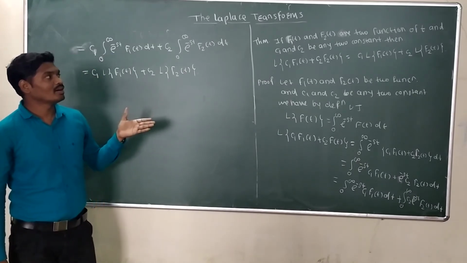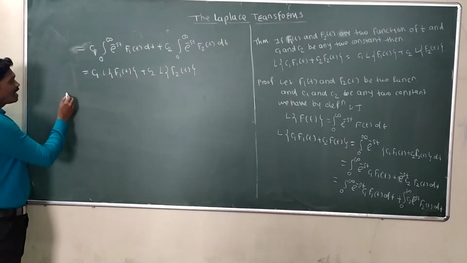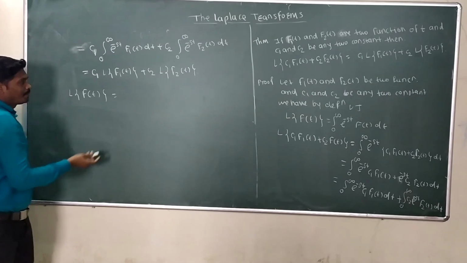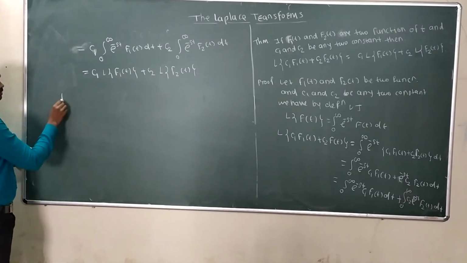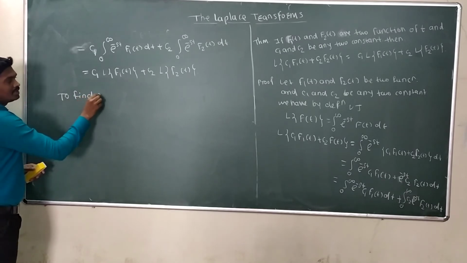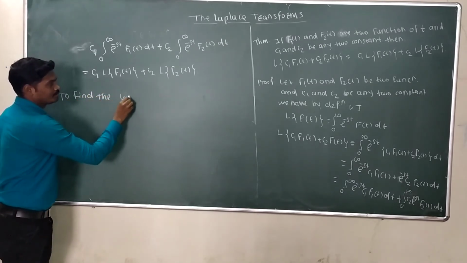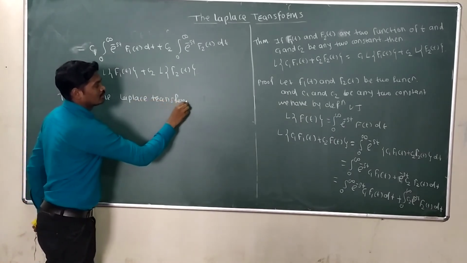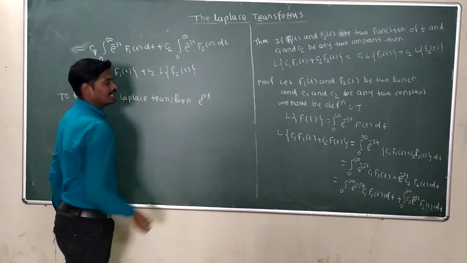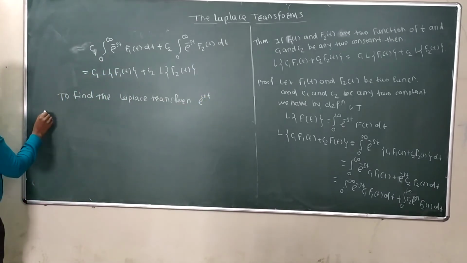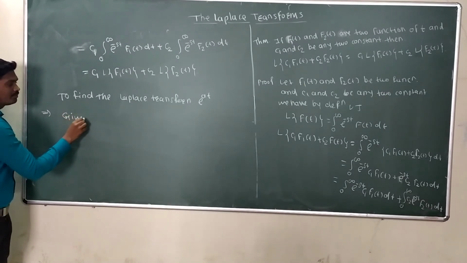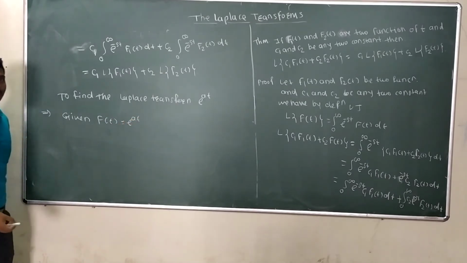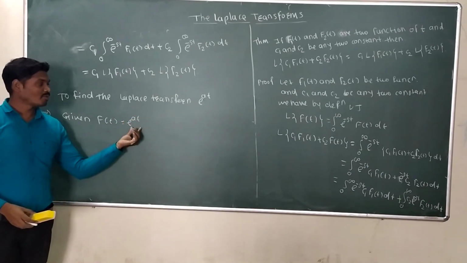Let's take one example on that property. Here the question is to find the Laplace transform of e raised to at. Okay, so what is given here? Here it is given that function f of t is equal to e raised to at. We have to find the Laplace transform of that function.